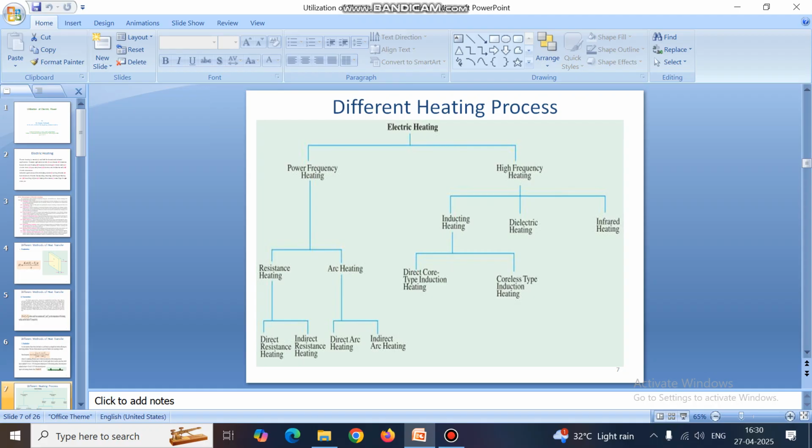Resistance heating is divided into direct resistance heating and indirect resistance heating. Arc heating is also divided into direct arc heating and indirect arc heating. And high frequency heating is divided into three: induction heating, which is subdivided into direct core type induction heating and coreless type induction heating; dielectric heating; and infrared heating.